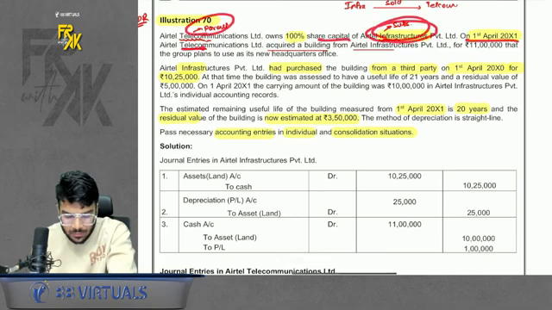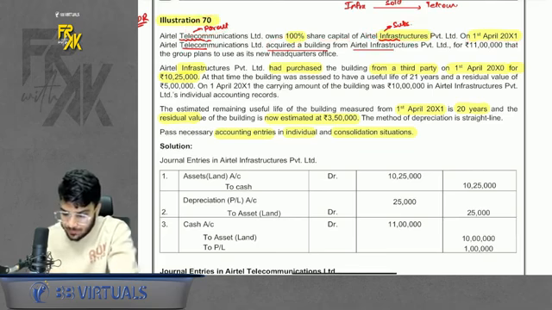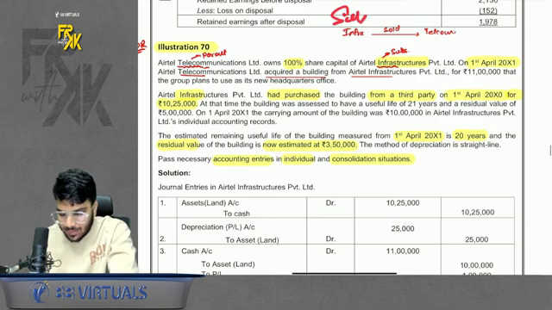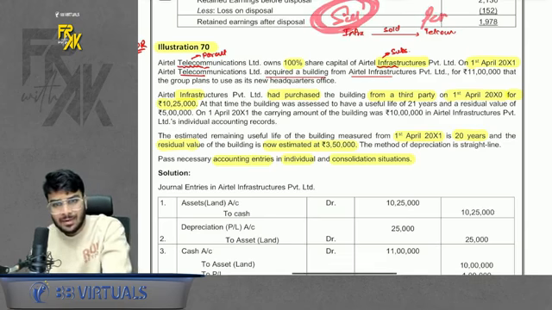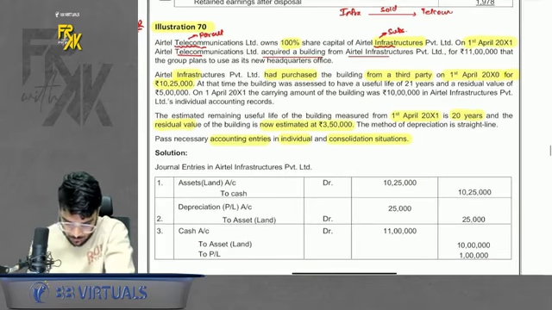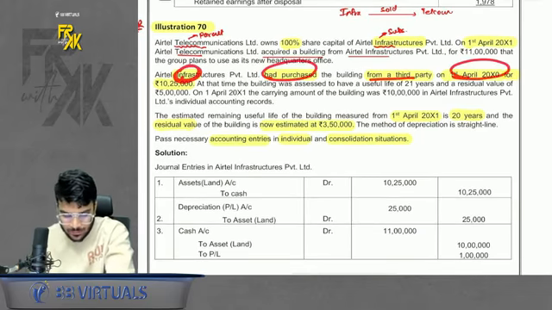On 1st April 11, Telecom acquired a building from Infra. Here the parent is acquiring from subsidiary. Basically, subsidiary is selling to parent, in other words. So who has earned the profit? Subsidiary has earned the profit. We will eliminate it in CFS. Anyways, Airtel Infra had purchased the building from a third party on 1st April 10 for 10,25,000.